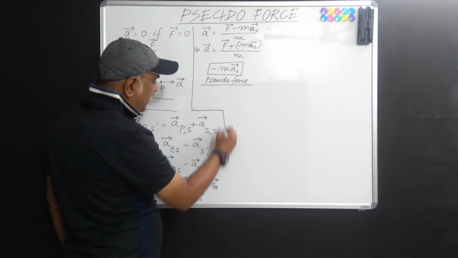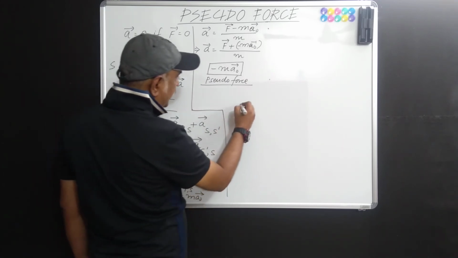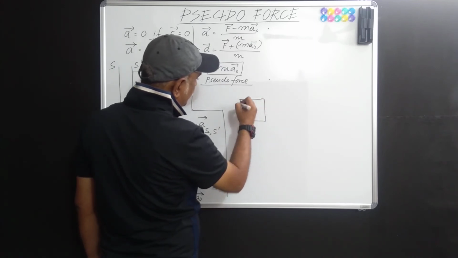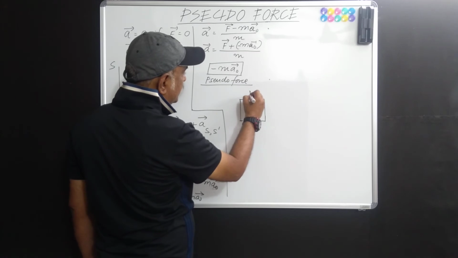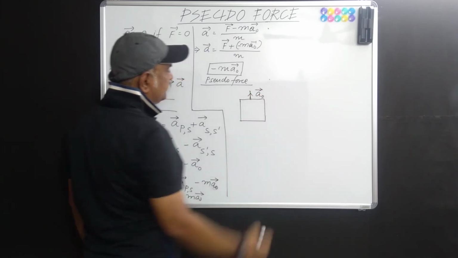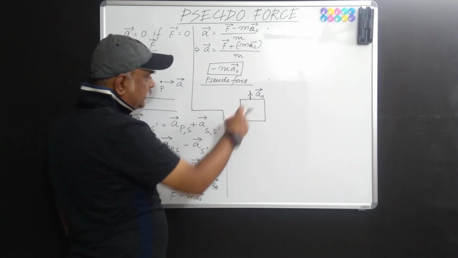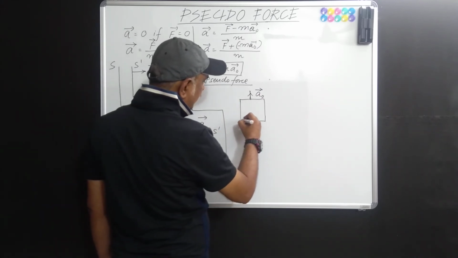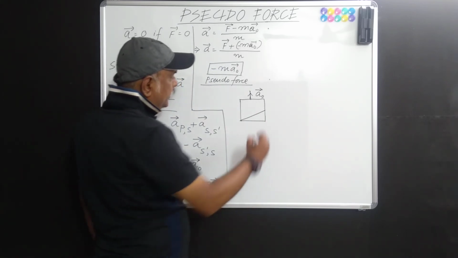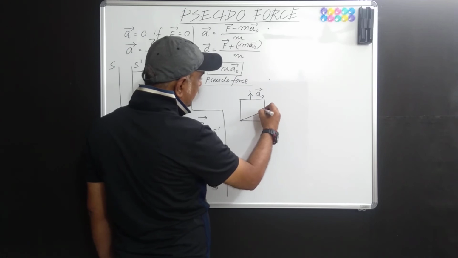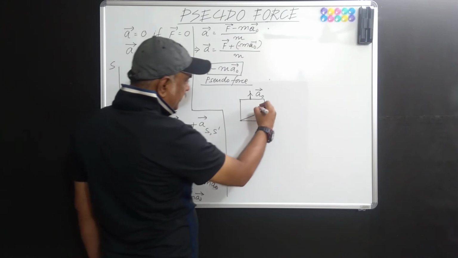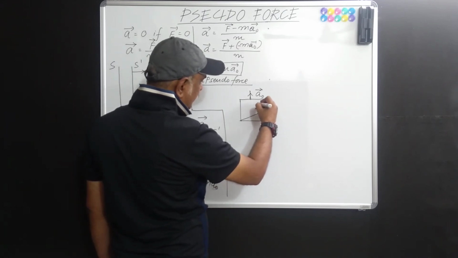Now, let us apply this knowledge to a real life situation, that is, in a numerical. Let us say we have an elevator which is accelerating upwards, say with a acceleration a naught. This elevator or lift has an inclined base, and here you have a particle or a small block which is sliding down on its own with an acceleration, say a.